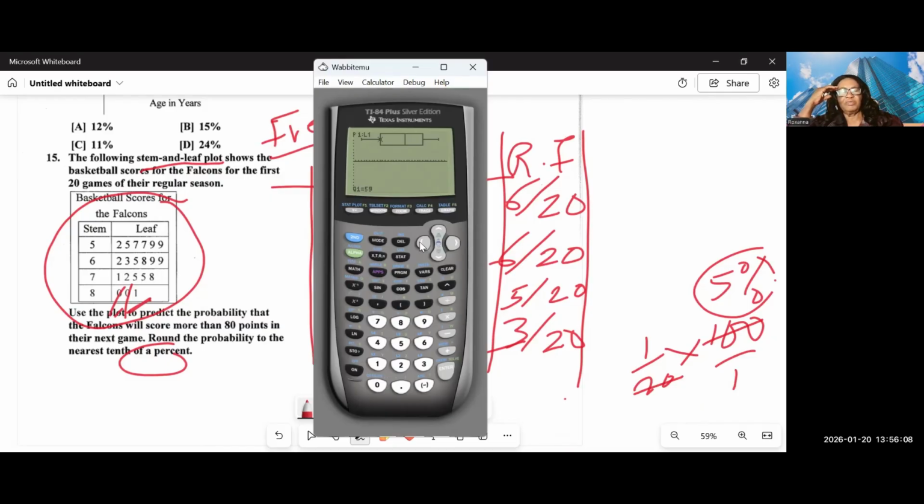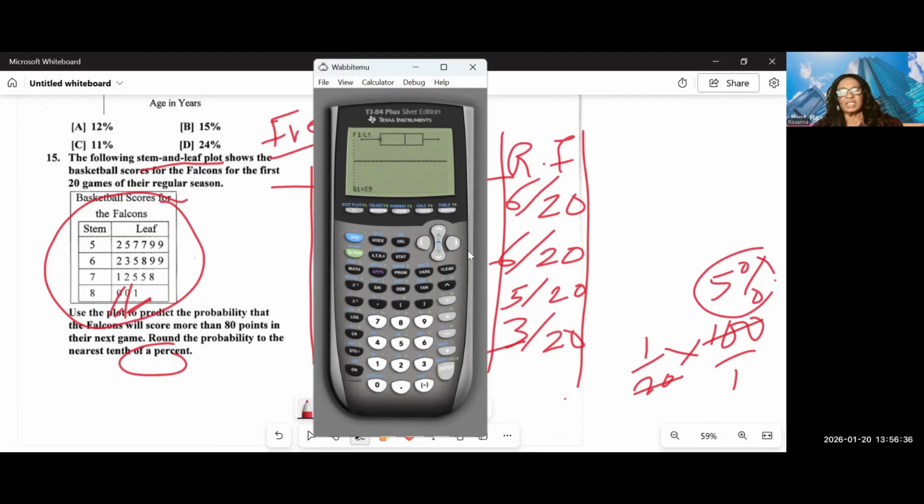You can use it to find the cumulative relative frequency. Of course, you already know that relative frequency is the same as probability. Also, you can be given a stem and leaf plot and told to find the 5-number summary, like we just did. You could be told to draw a box plot, find the interquartile range, find the mean, median, and mode, or say whether the data is skewed left or skewed right.